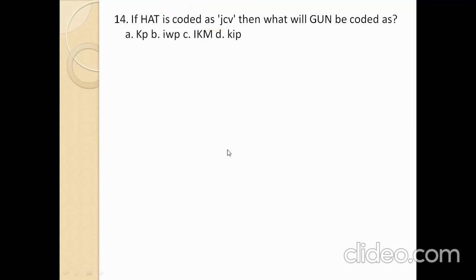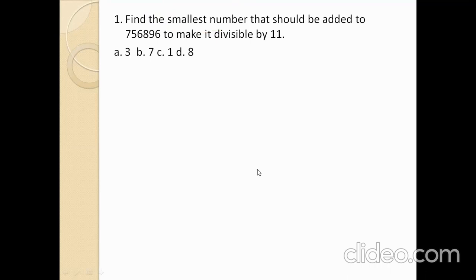So up to this one, logical reasoning questions are completed. Next we go for aptitude. Find the smallest number that should be added to 756,896 to make it divisible by 11. The divisibility rule for 11 is the sum of even places digit values minus the sum of odd places digit values.